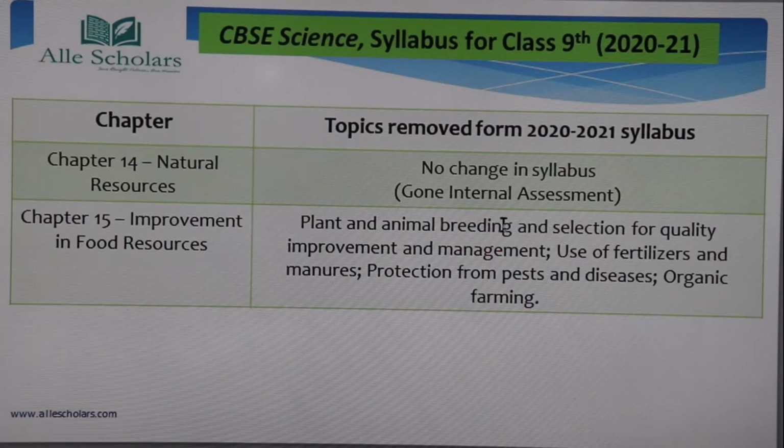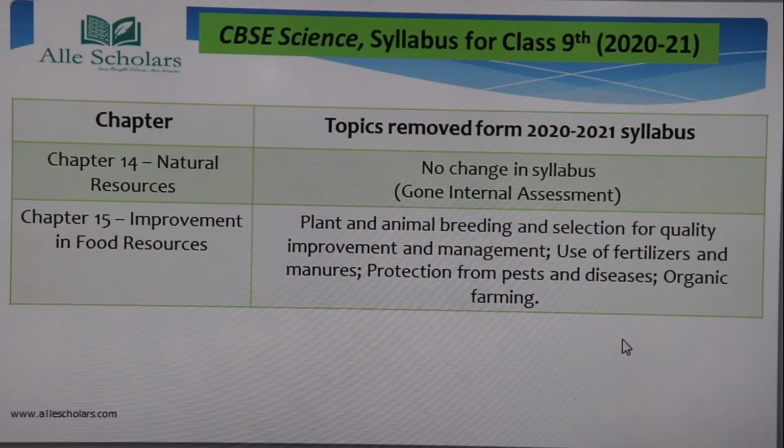Plant and animal breeding and selection for quality improvement and management, uses of fertilizers and manures, protection from pest and disease, organic farming. So all these have been deleted. In fact, you can say chapter 15 has been almost deleted.